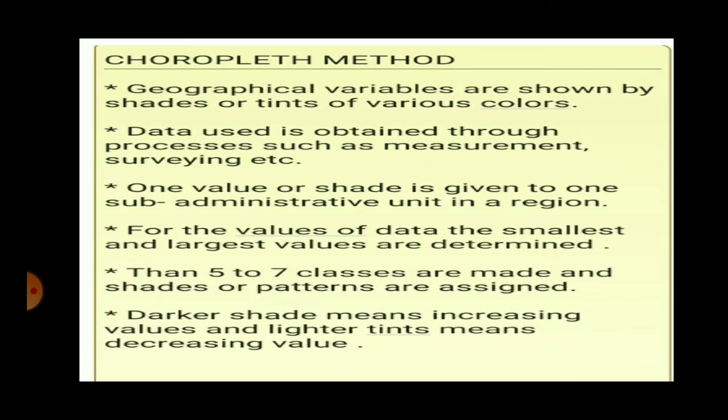So in the same sub-administrative unit, you might see the dots distributed unevenly. That means some area might have more dots, some area might have fewer dots within the same sub-administrative unit. But in the choropleth method, the entire administrative unit will have the same particular shade.